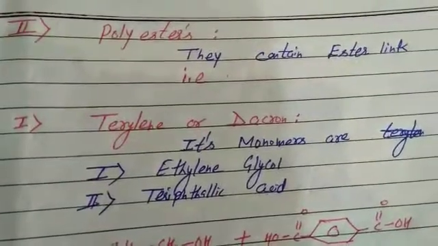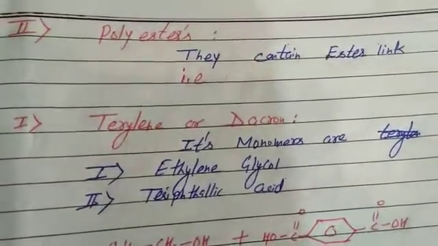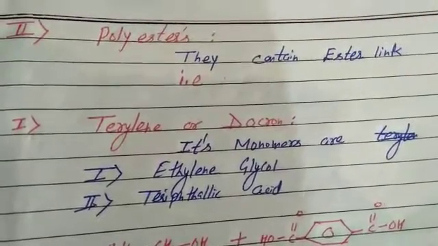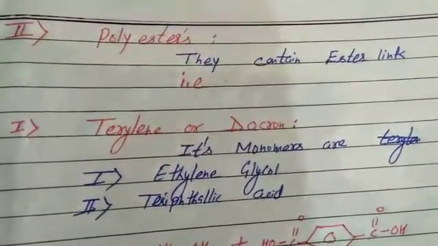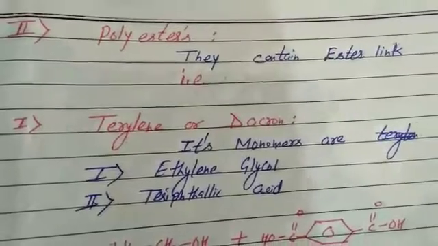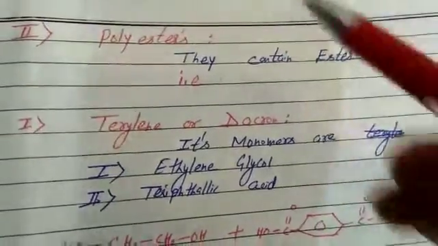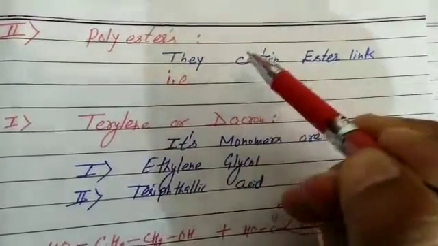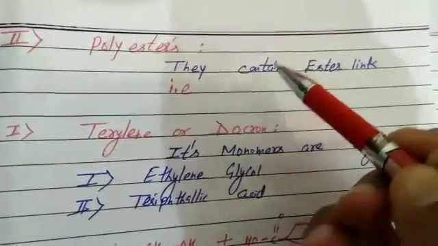Good morning, students. In polymer chemistry, we are doing the examples of condensation polymers. At first, we did polyamides. They contain the amide link. Today, we will do polyesters, that is, they contain the ester link. All of you are familiar with esters.